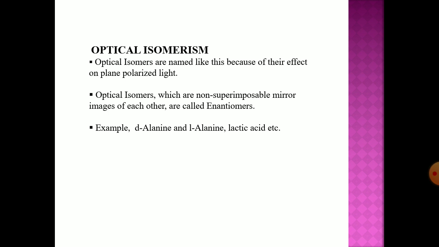The optical isomers are denoted by R and S configuration, or D and L. D means the dextrorotatory form and L means the levorotatory form. R means the compound which rotates the plane polarized light to the right-hand side, called R isomers, and the compound which rotates the plane polarized light to the left-hand side is called the S isomer.